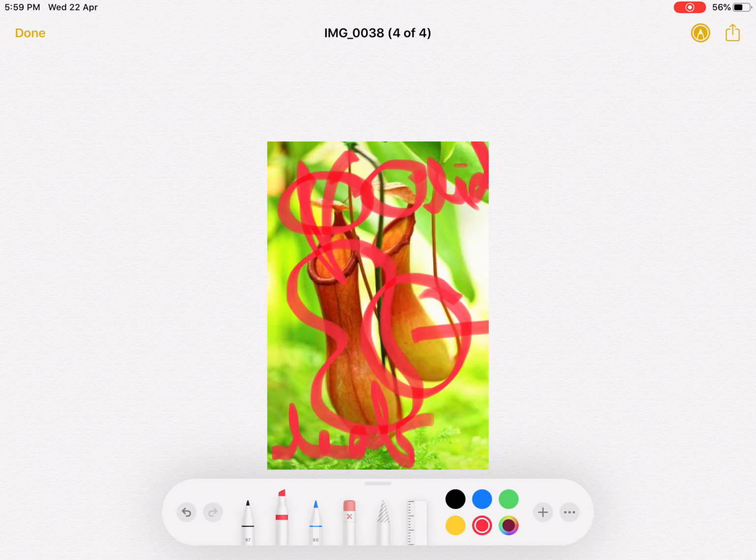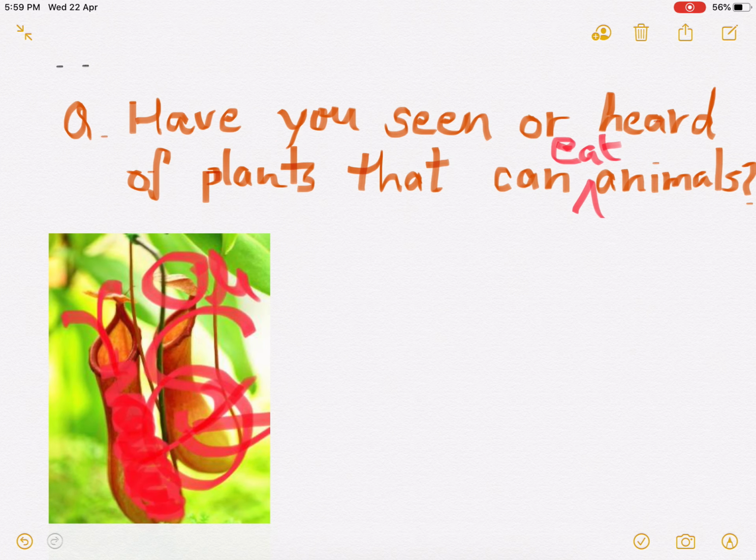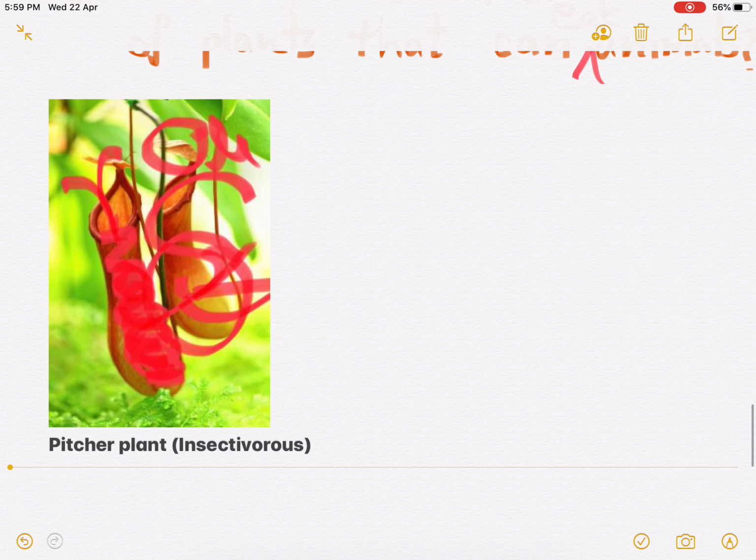And after that, what happens? There are many hair-like structures present here. The insect gets stuck in these hairs, and the lid is closed, and after that the plant can digest that insect by digestive juices which are secreted here. Such insect-eating plants are also present, and they are called insectivorous plants.